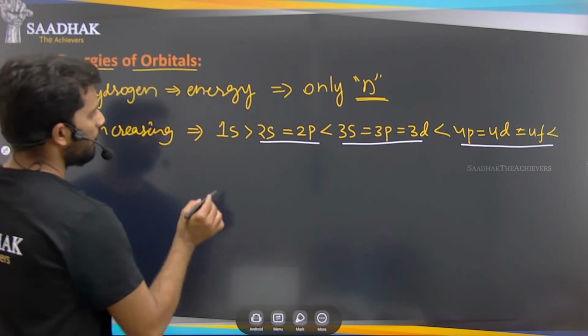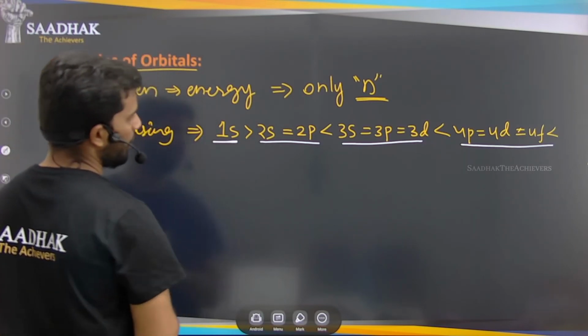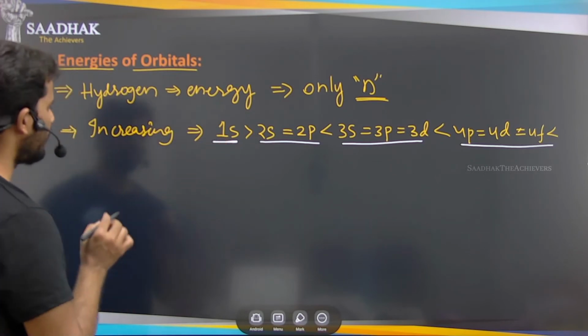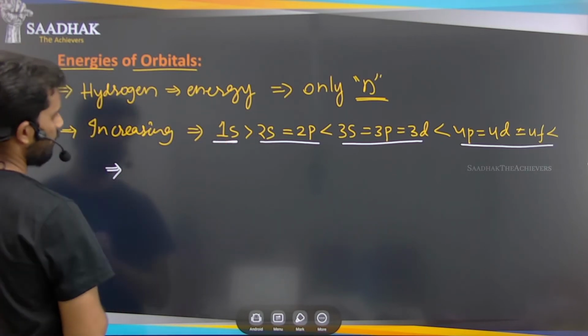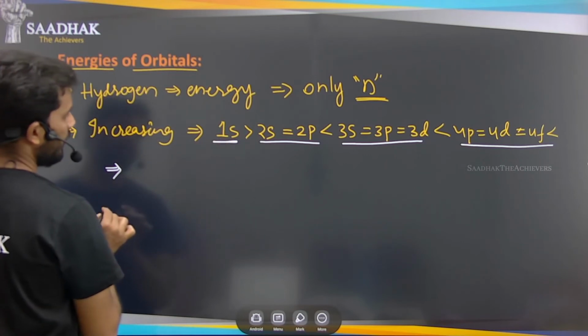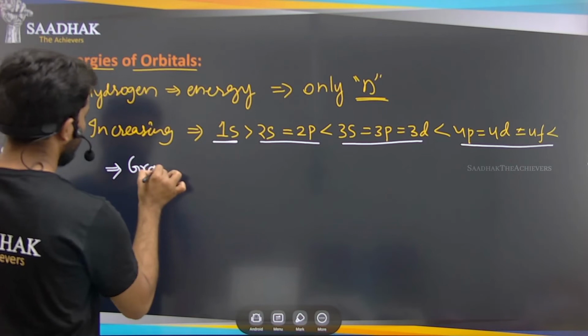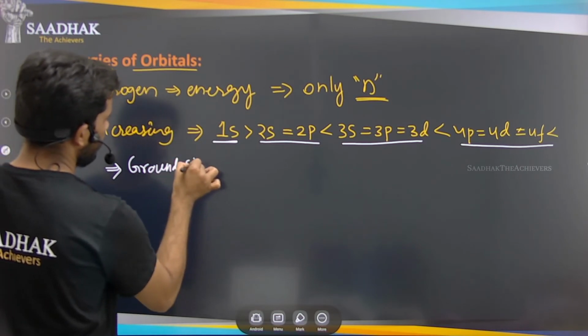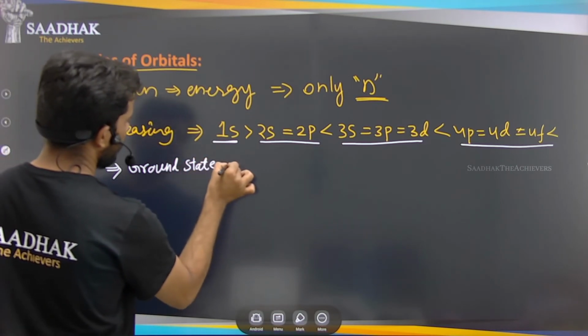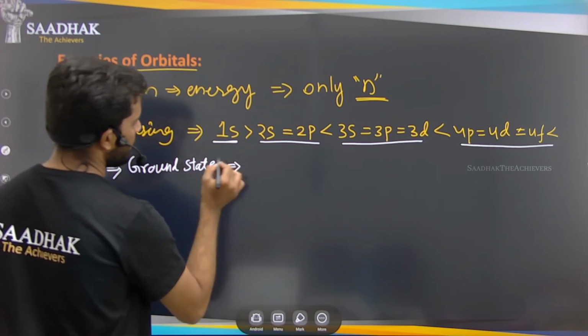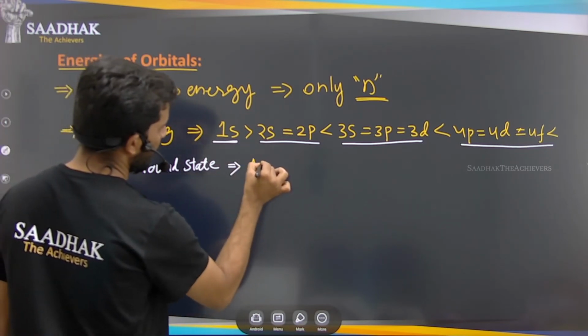Now this 1s, which is in the first orbital, is called the ground state. The electron is in the ground state. We say the electron is in the ground state in the 1s orbital.